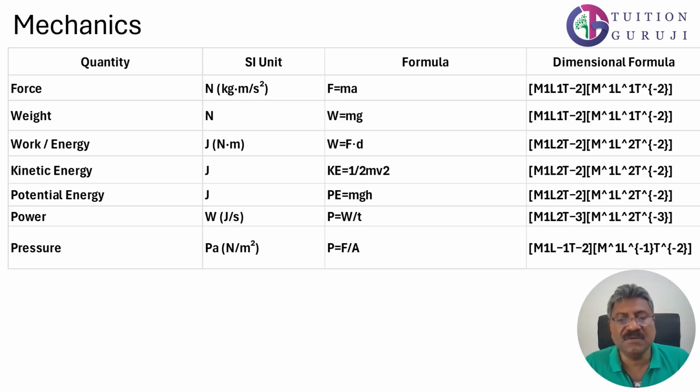Work and energy, kinetic energy, potential energy all have the same dimensions and the SI unit is Joule. So it will give M1 L square T raised to minus 2 as the dimensional formula. Then pressure will be in Pascal, which will give M1 L raised to minus 1 T raised to minus 2.